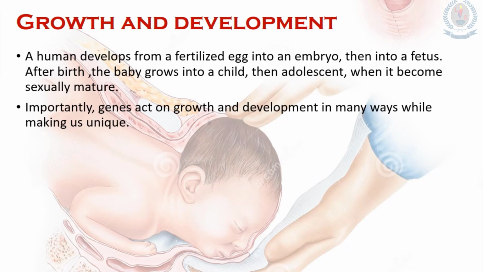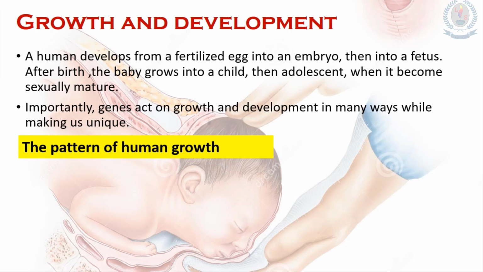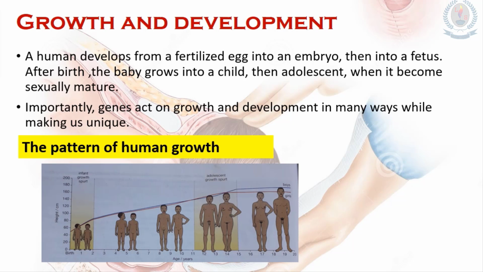For example, growth hormone secreted from the pituitary gland directly affects the growth and development of a person. When we talk about the patterns of human growth, imagine you are plotting a graph of the height of a boy or girl against time. The graph does not show a straight line. As this image shows, instead of a straight line, it shows growth spurts, that means periods of rapid growth and development.